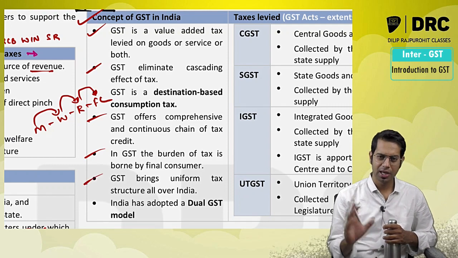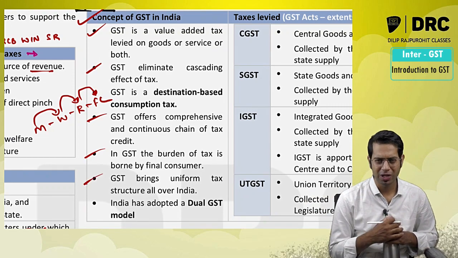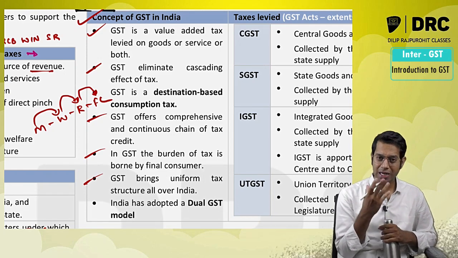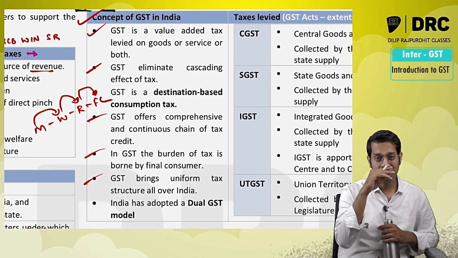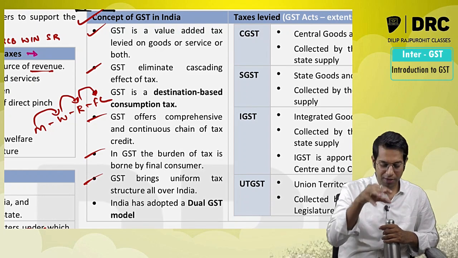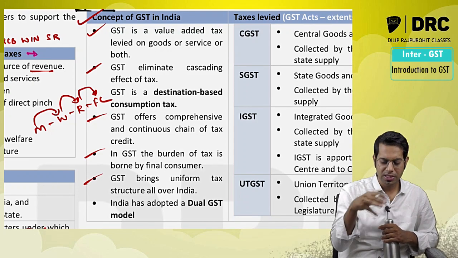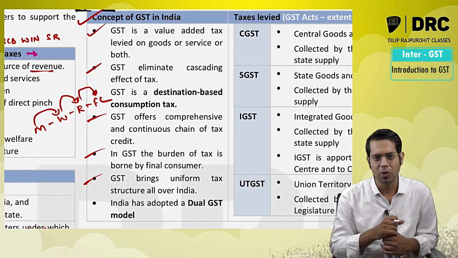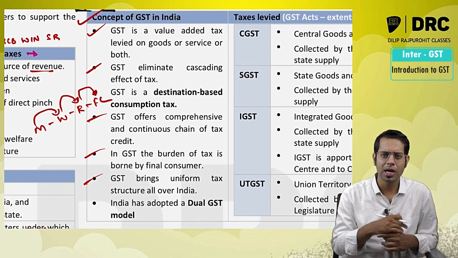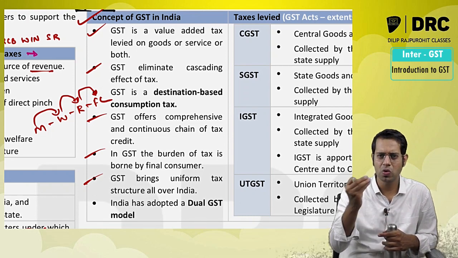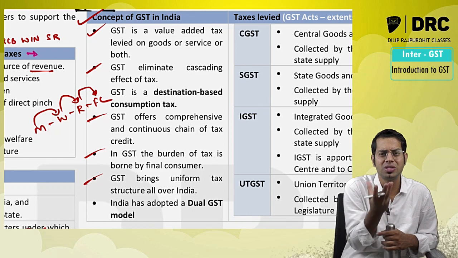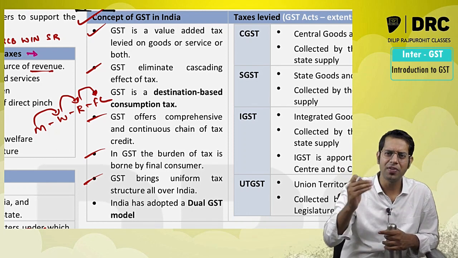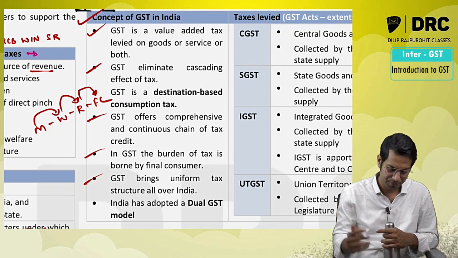Now because of GST, we have a uniform tax structure throughout India. Throughout India, we are following a single type of tax. So a single type of law is there. Any person who wants to do business does not have to worry. If I am doing my business in Karnataka, I have Priya Sadis in Bangalore. Tomorrow I want to start a branch in Jaipur, I will not have to worry. Tomorrow I want to start a branch in Mumbai, I don't have to worry. Tomorrow I want to start a branch in Kolkata, I don't have to worry, because the law which is there over there also is same. I don't have to worry about what different registrations I have to take, because it is same.